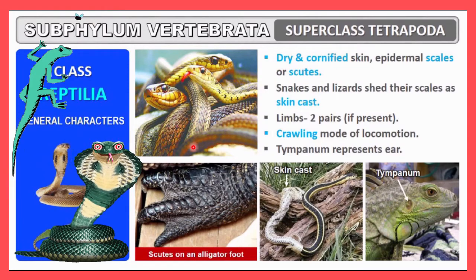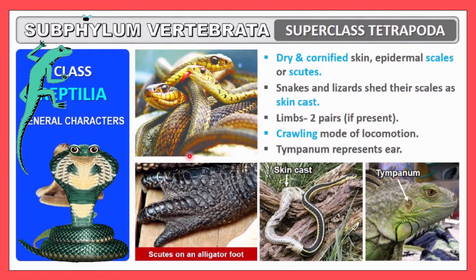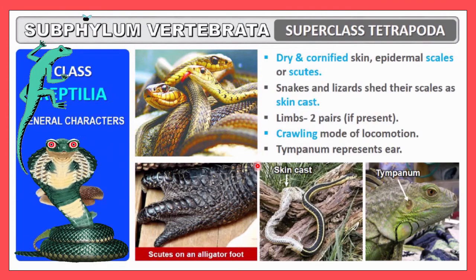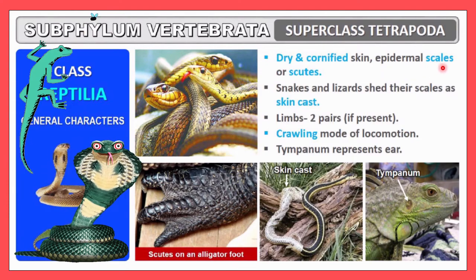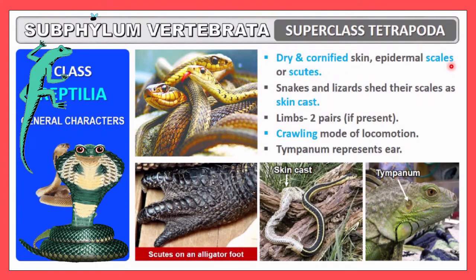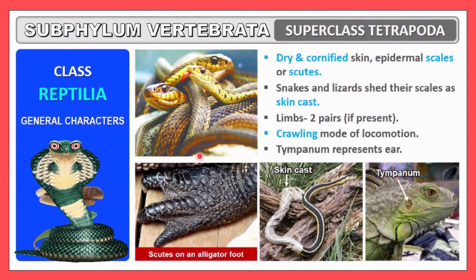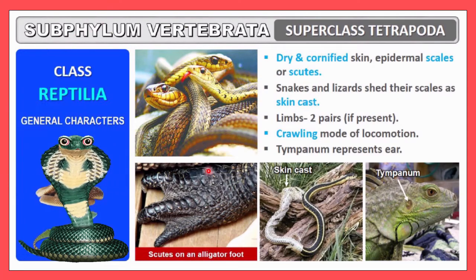Here you can see the organism photograph. All will have dry and cornified skin, and even these epidermal tissues or epidermal skin will have scales and scutes. So scales and scutes will be present. Here you can see scaly skin is there. Outermost skin is scaly.